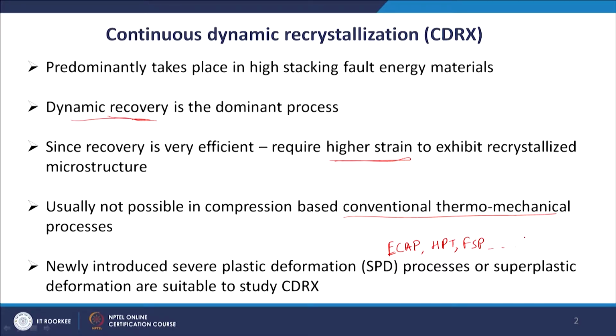The strain in these cases is usually imposed through shear; these are not compressive strain based processes. Because of that you are able to impart a large amount of strain during these processes, and you are able to see this CDRX process in these severe plastic deformation processes.